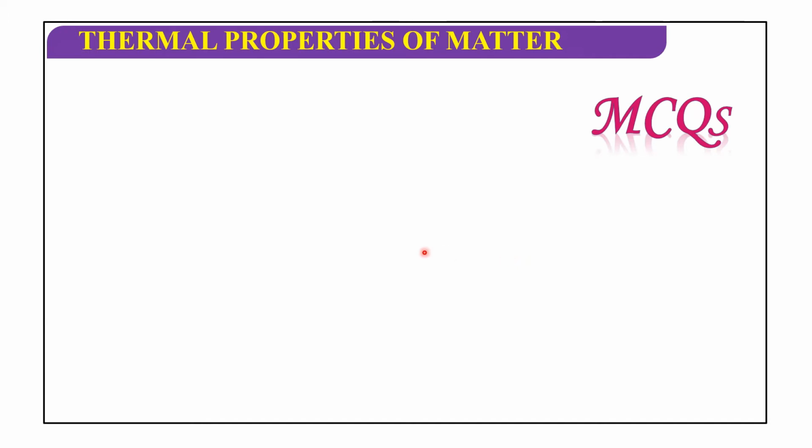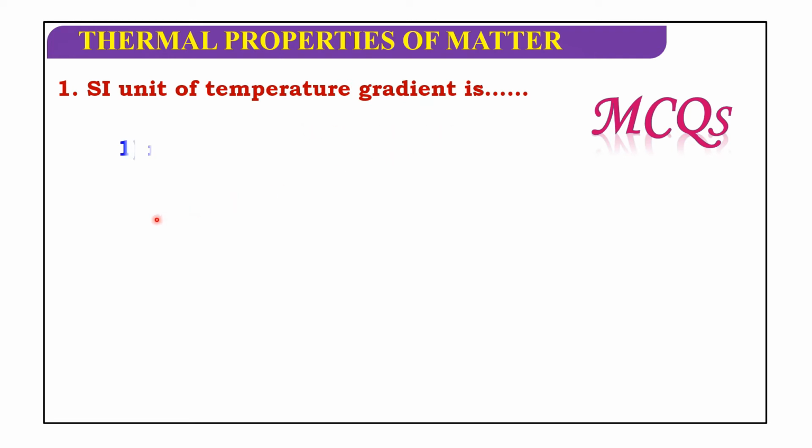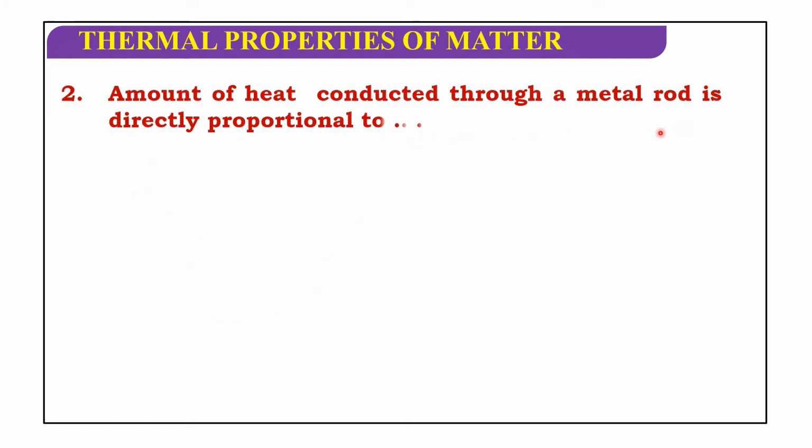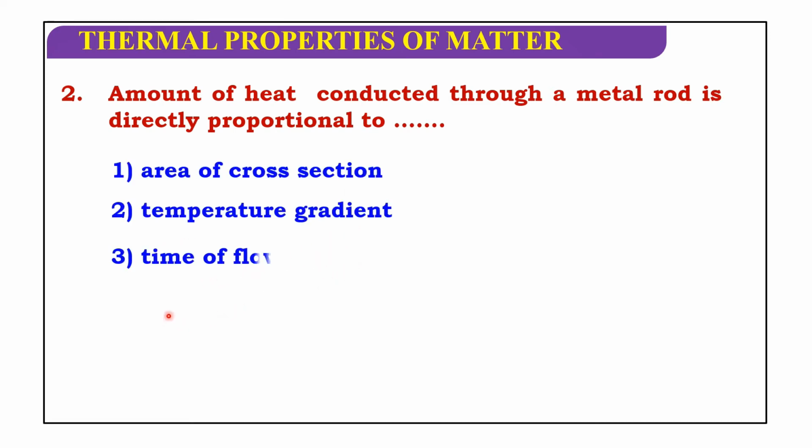Now let us discuss MCQs. First one: the SI unit of temperature gradient is meter Kelvin inverse, Kelvin meter inverse, Kelvin meter, or Kelvin meter square. So the SI unit of temperature gradient is Kelvin meter inverse. Next, second one: the amount of heat conducted through a metal rod is directly proportional to area of cross section, temperature gradient, time of flow of heat, or all the above. So here the answer is all the above.